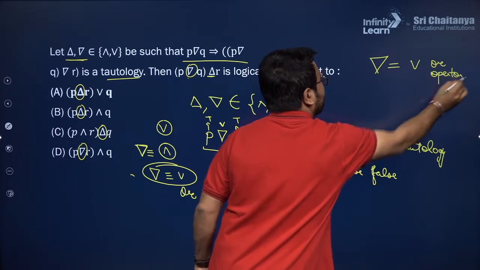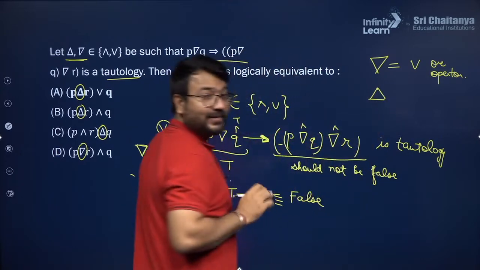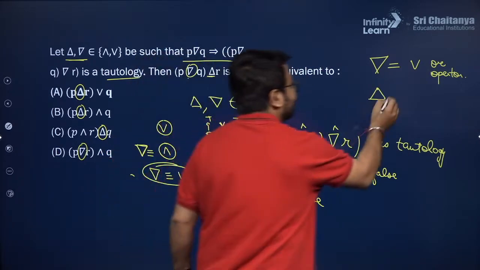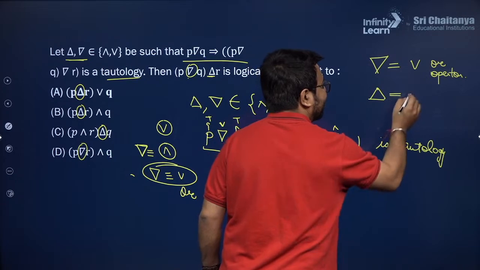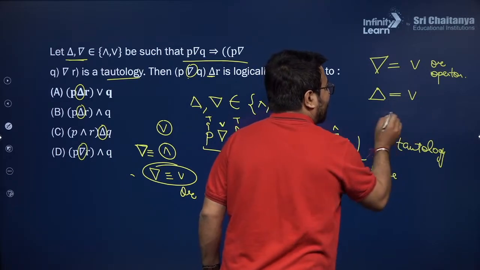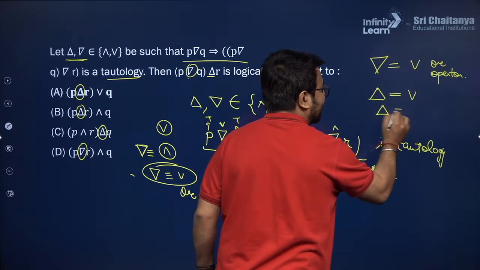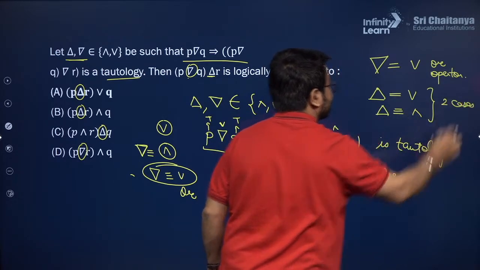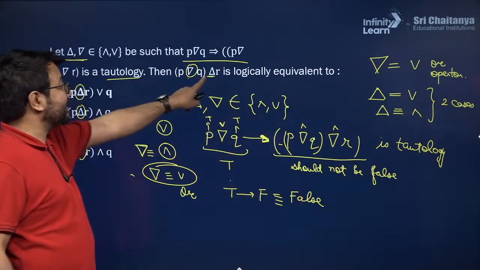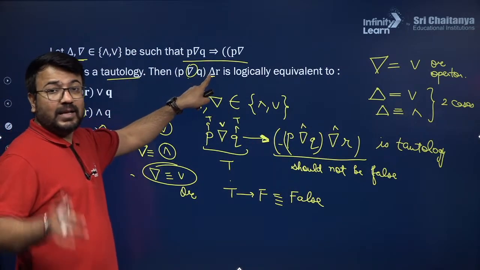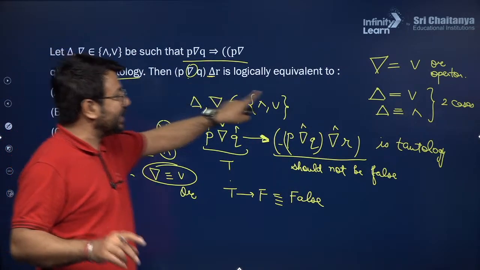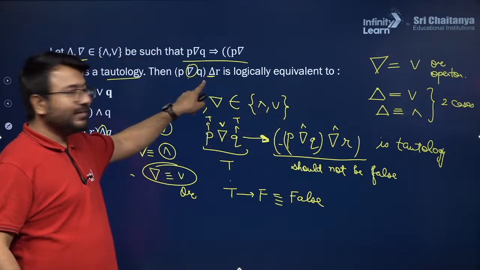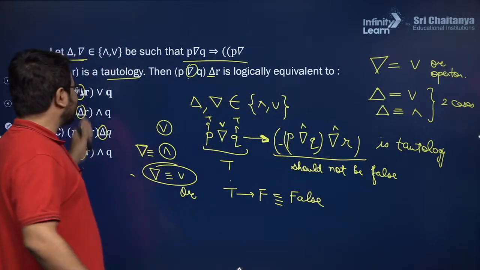Now I want to consider AND. So there are two choices for AND: either I will be considering the inverse delta as AND, or I will be considering this delta as AND operator. So there are two cases, and I will follow up these two cases. First of all, I'll take the value of delta as OR. In the second case, I'll take the value of delta as AND, and I'll check for these options.